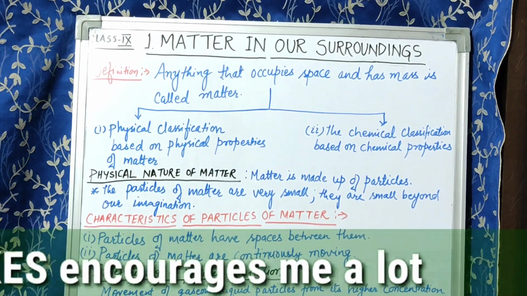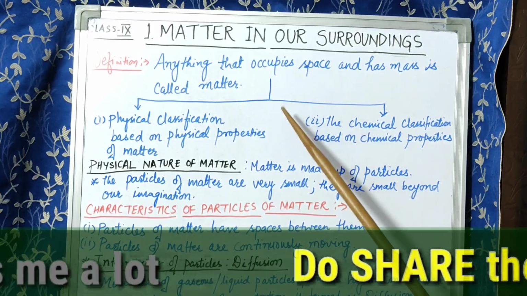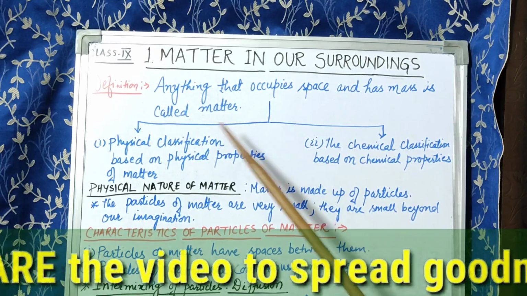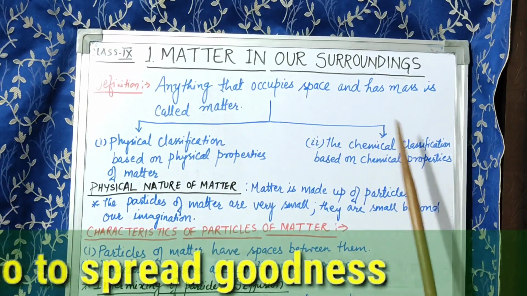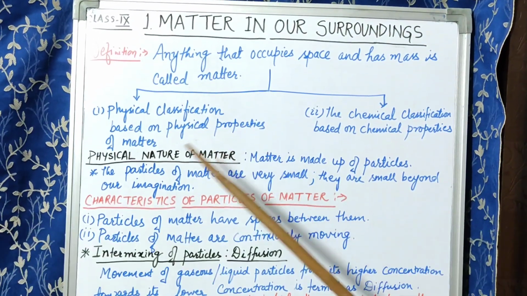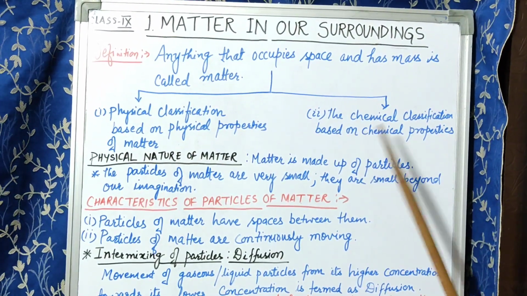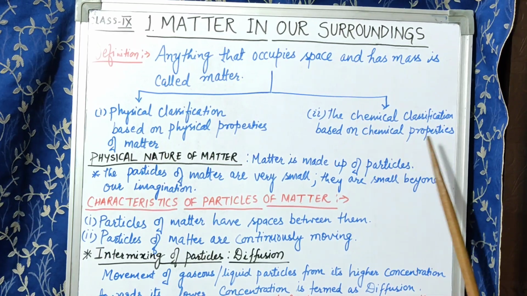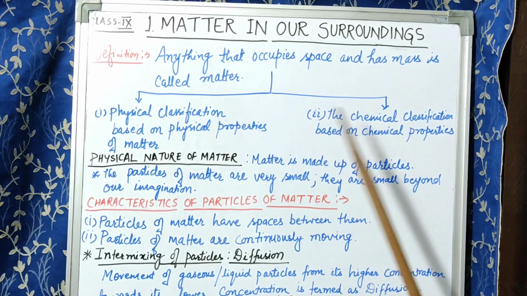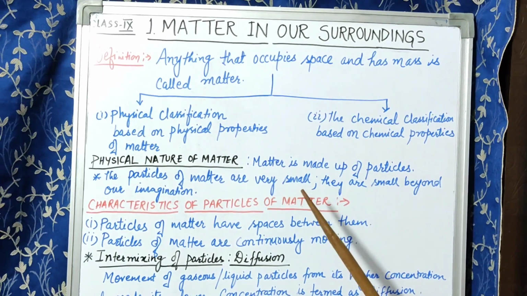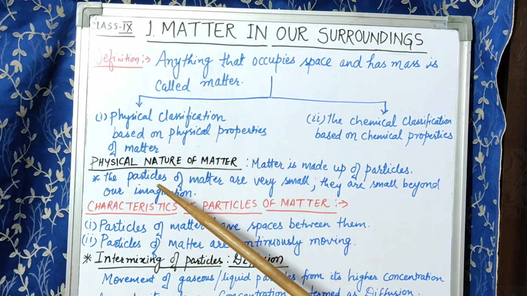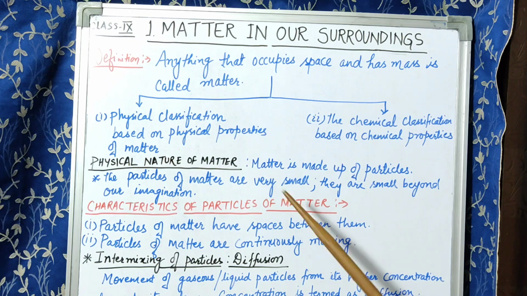Now, further, matter in our modern science has been classified into 2 categories. First one is physical classification based on physical properties of matter, and second is the chemical classification based on chemical properties. These 2 classifications you have to study in this chapter. So first of all we will discuss the first point, that is the physical nature of matter.